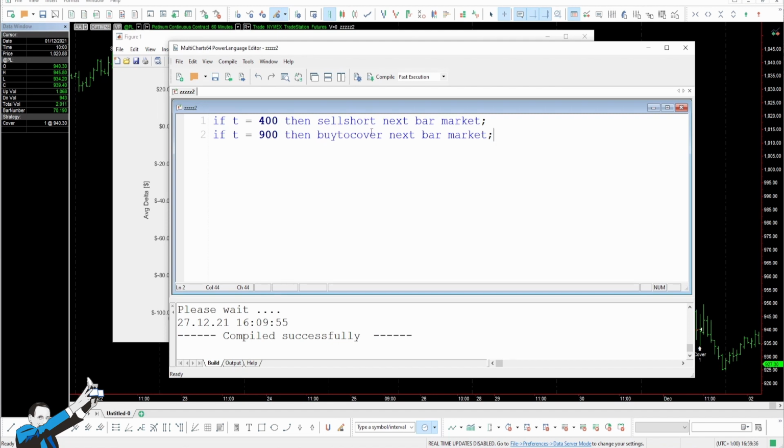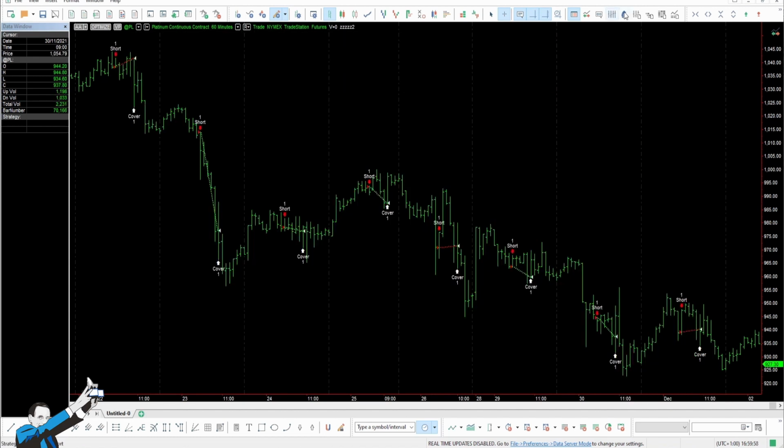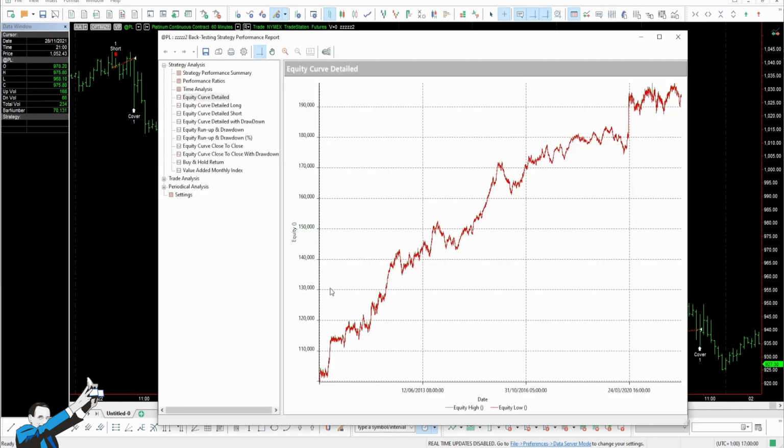We don't write only buy, because in this case we only want to close the short positions, while if we wrote buy, we would not only have closed the short positions, but also opened another long position. Okay, so let's stop here and compile the strategy and see what the performance report tells us.